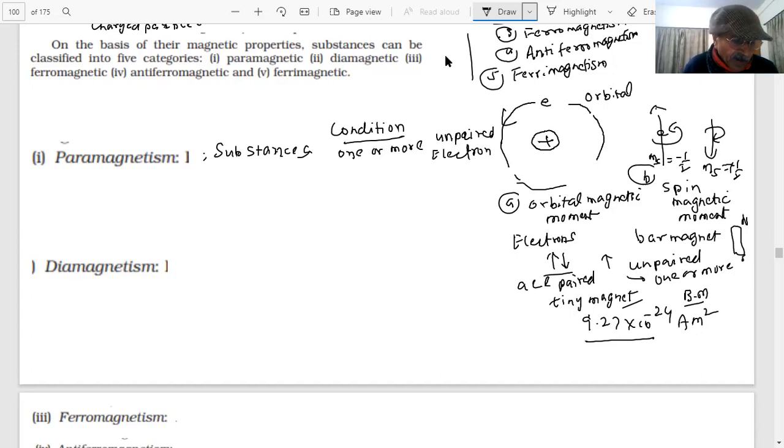And students, what happens when there is a magnetic moment of the unpaired electron, and if you bring a magnetic field, what will happen? There will be an attraction force, and they will be weakly attracted. Note down weakly, everything very carefully. Words. Reasoning and assertion is based on words, students. He will change one word and the answer is changed. I hope you understand what I am trying to say. Weakly attracted by the magnetic field.